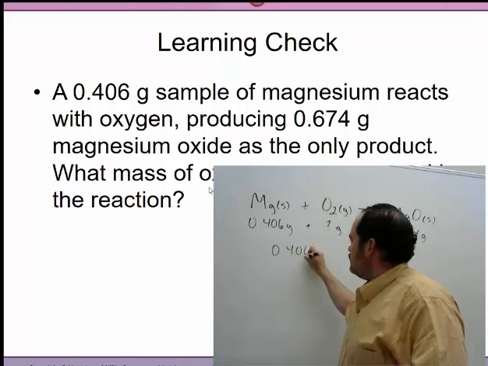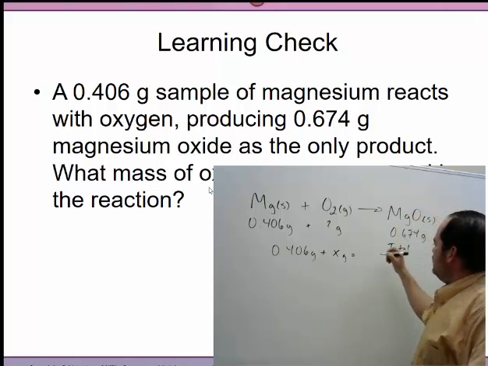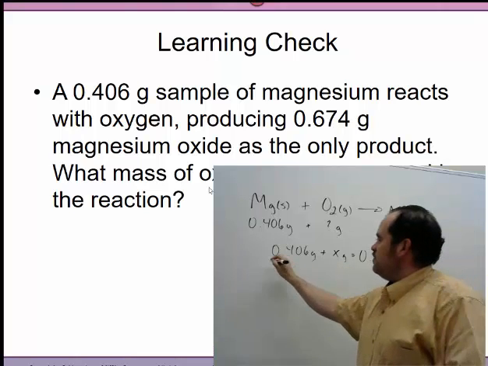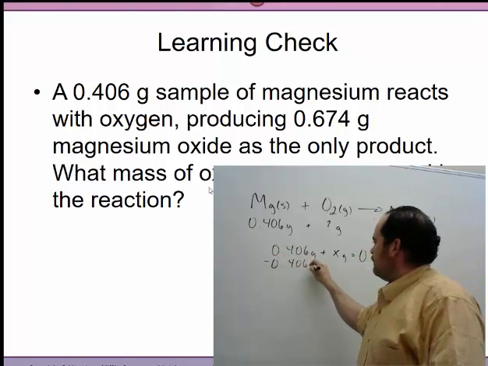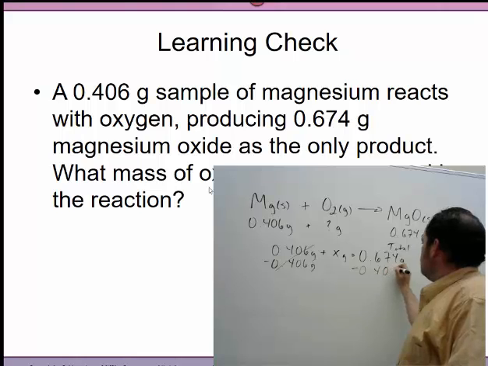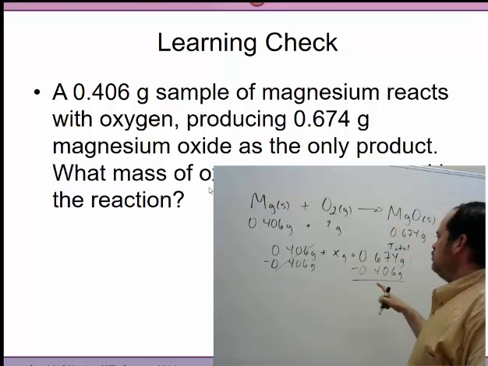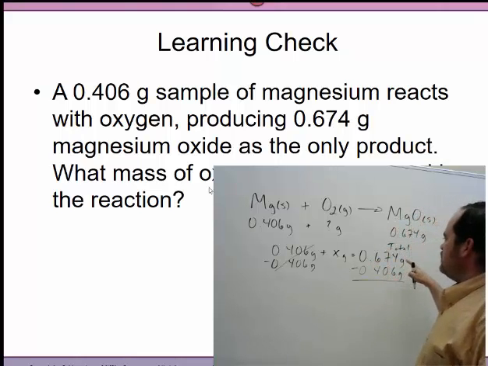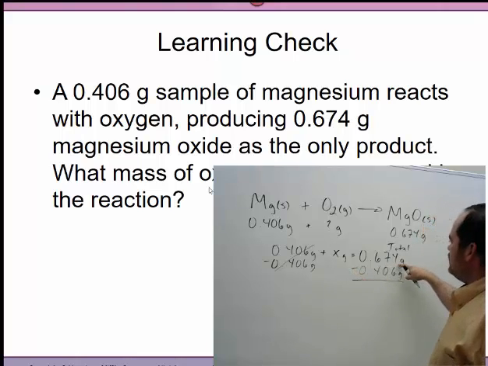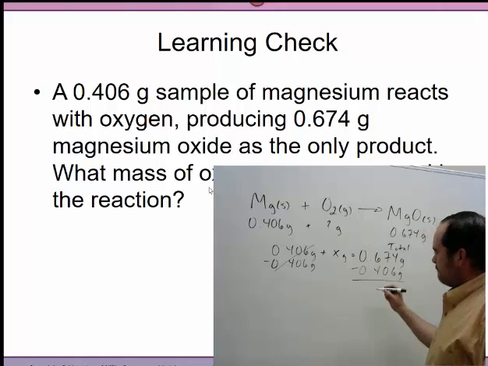So 0.406 grams plus X grams, we don't know what that is, we're going to solve for, equals this total amount, 0.674 grams. Solving for X, all I do is subtract both sides by this guy. So that goes to 0.406 grams. So what we got left over, remember, keeping track of the rules for addition, subtraction, multiplication, division. This is based on the least number of digits after the decimal point, but this is an operation involving subtraction. So we have 3 digits after the decimal point here. We also have 3 here. Therefore, the final answer has to have 3 in the final answer.